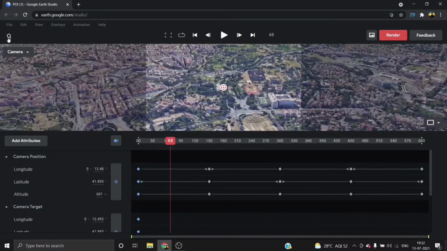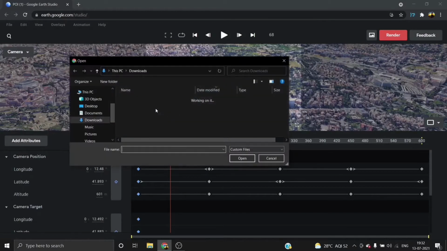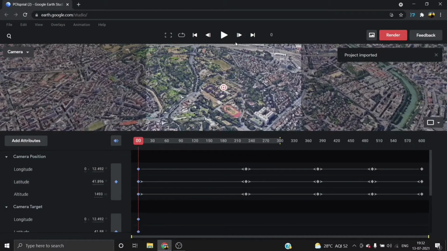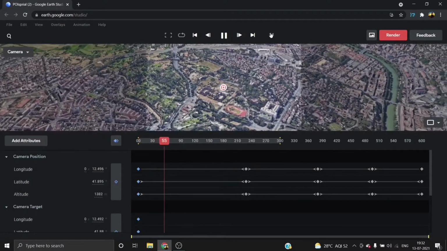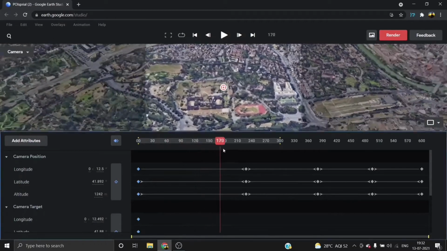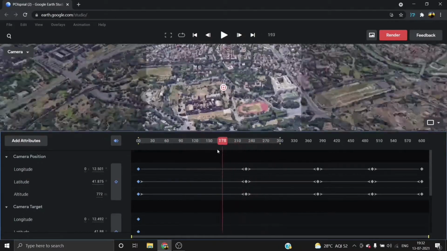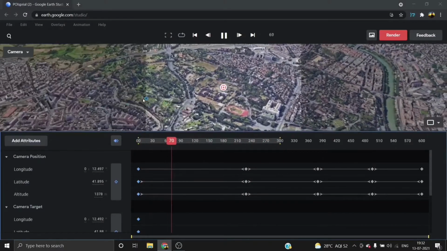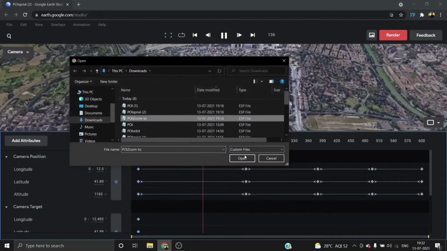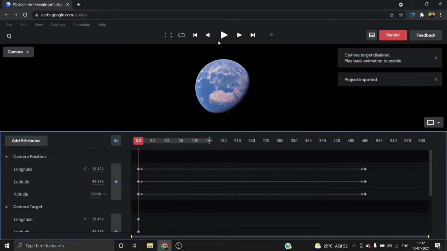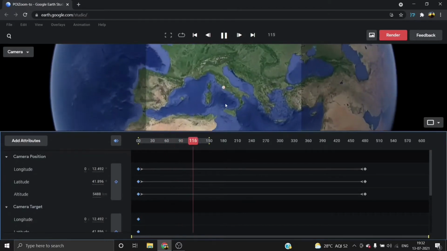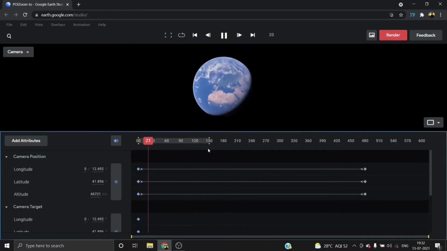Let me quickly import another file also, the spiral one, with the longitude and latitude for a 20 second video. This is the spiral view. Okay, let me import the zoom to file also. It starts from 5,000 kilometers and goes down to a little closer, zooming in just to here.